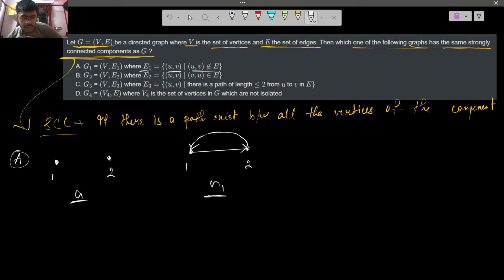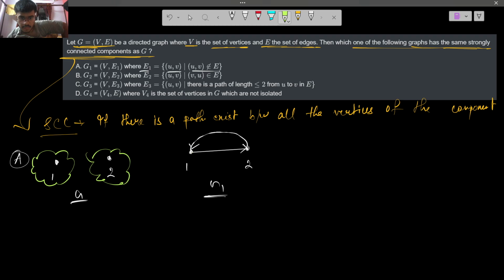Now as you can see, G has two strongly connected components, 1 and 2, because from 1 we can only reach 1 and from 2 we can only reach 2. For G1 we can reach 1 from 2 and from 1 also, and exactly the same for 2.